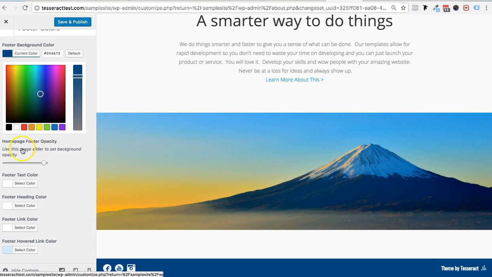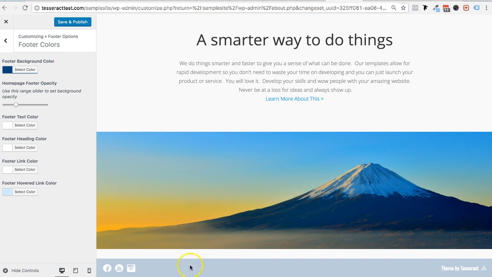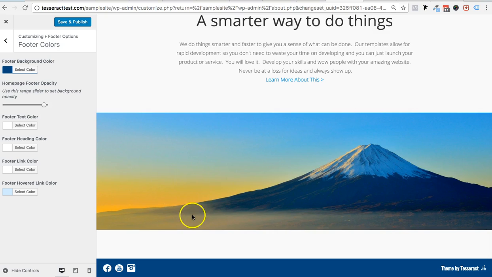You could also do the footer opacity, and that's basically if you have something behind the footer, and I'll show you how to do that in a second. Not right now. If you want to put like an image behind it, it's just showing the background of your website, whichever color that is. So it's going to look very milky-ish. It doesn't really look good. So I'm not going to make that footer opacity opaque because I want it to stand out there.